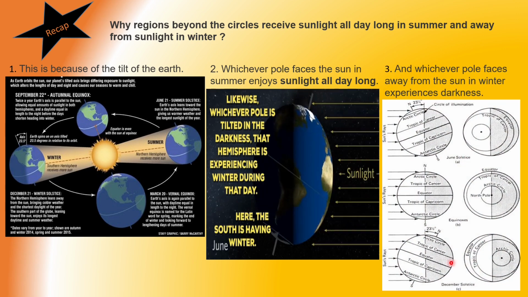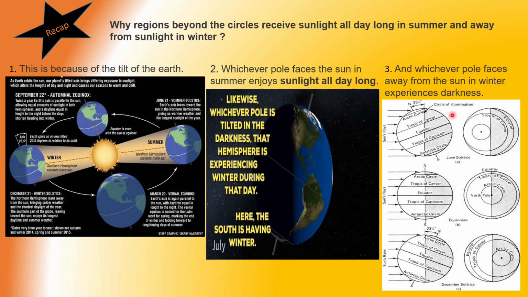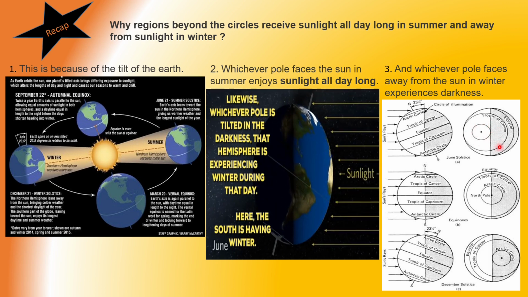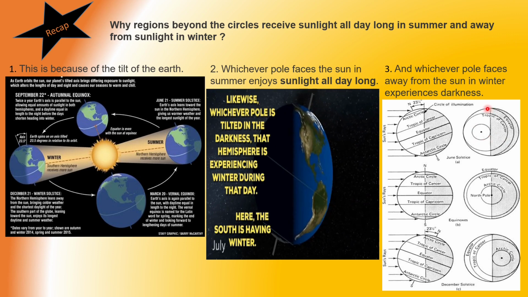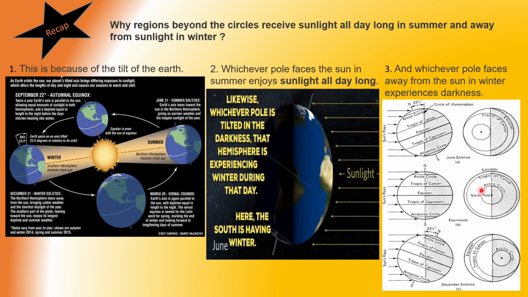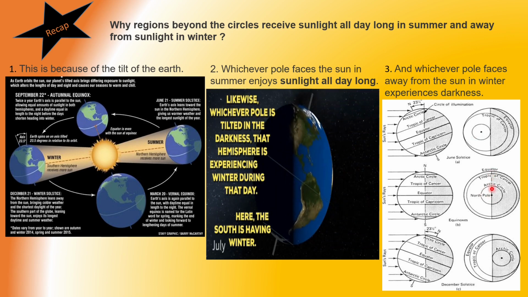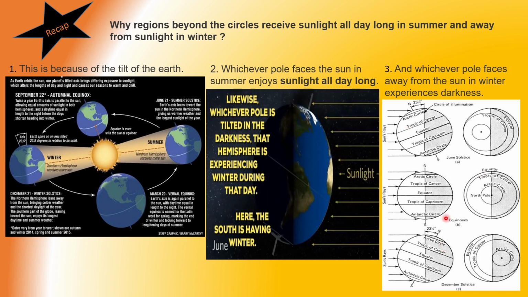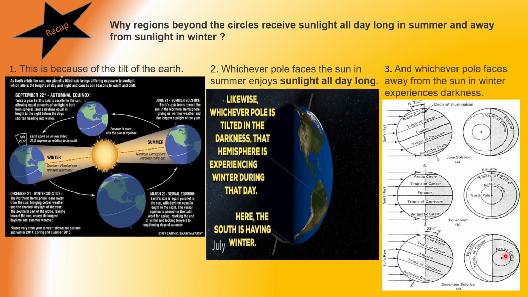Now look at this particular diagram. When it is summer in Northern Hemisphere, that time the polar region, Arctic Circle, is thoroughly within the Sun's daylight. Whereas during the equinox, all over the Earth, it is 12 hours day and 12 hours night. Here again on 22nd December, Arctic Circle is thoroughly within the darkness, and that time it will have winter.